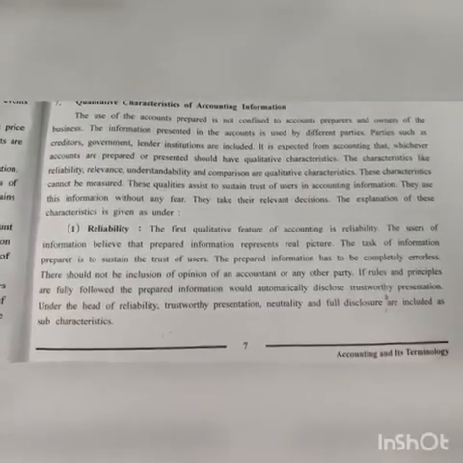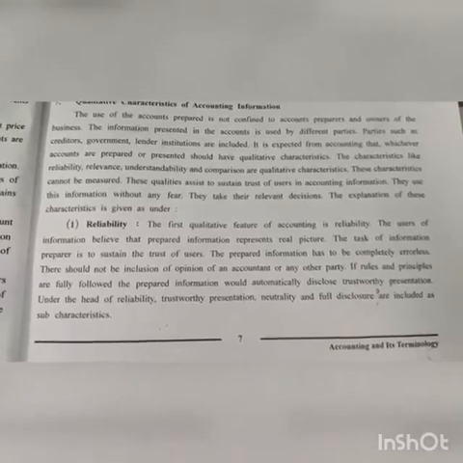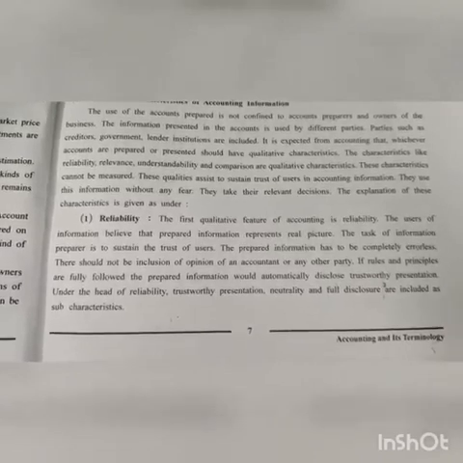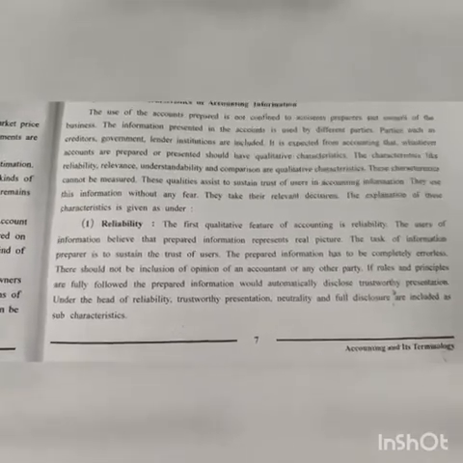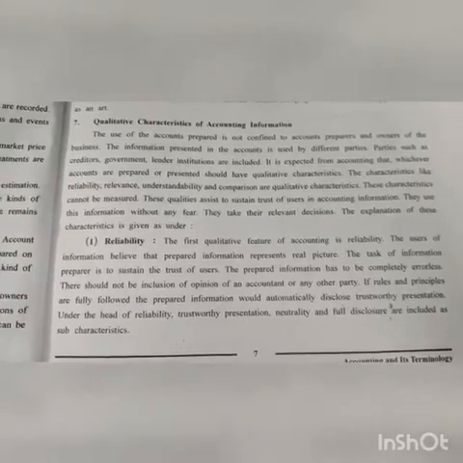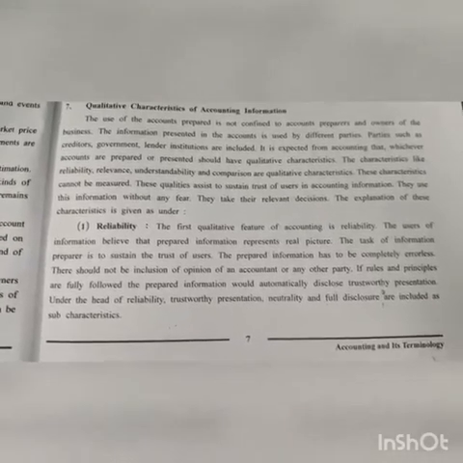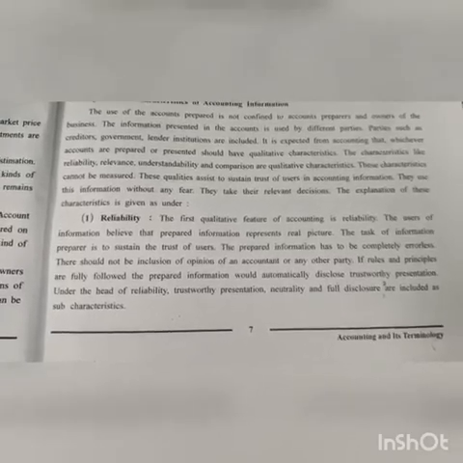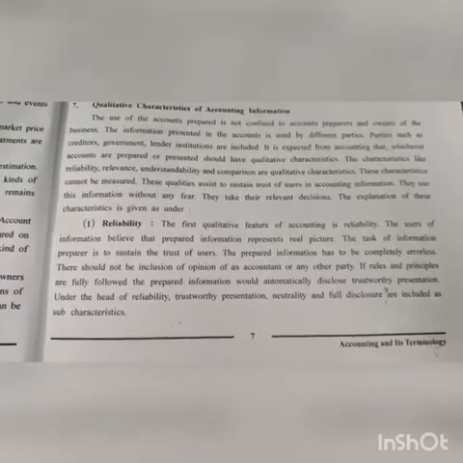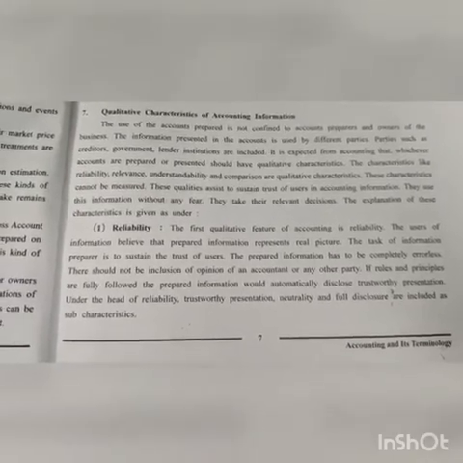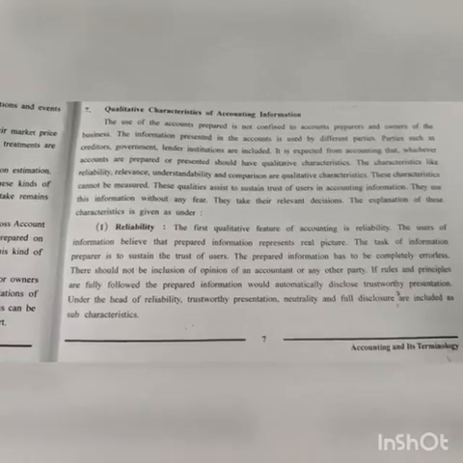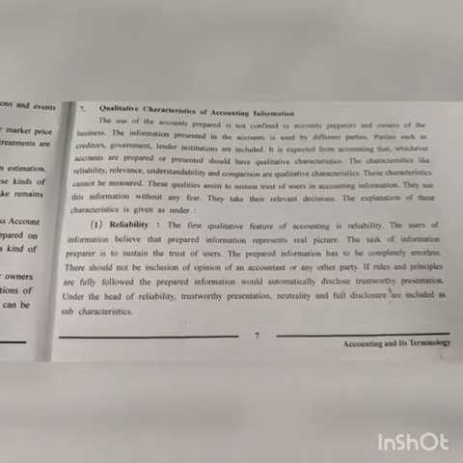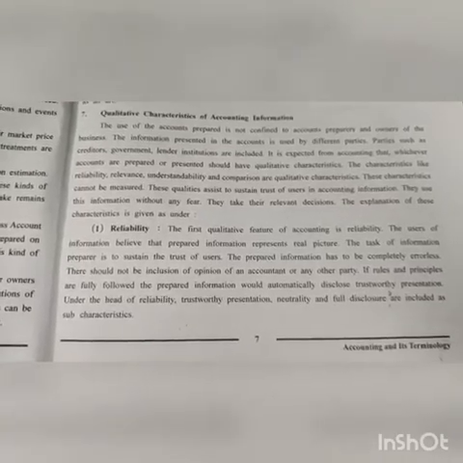So see, the first qualitative feature of accounting is reliability. The user believes that the prepared information represents the real picture. It means the information which is stated is correct. The task of the information preparer is to sustain the trust of the user. So the user will have trust in the preparer that he has presented us the correct information. The prepared information has to be completely errorless. There should not be any kind of chance to have mistakes. There should not be inclusion of opinion of the accountant or any other party. It should not be influenced by the accountant or any other party.